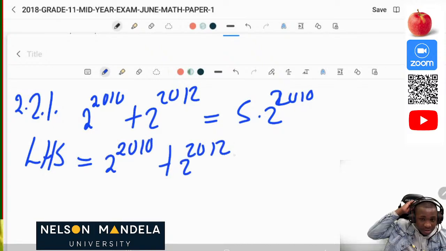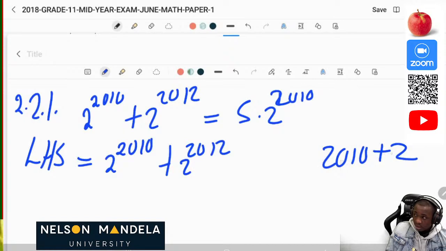So that was my first step. Then from there, now let's break 2012. We know that 2010 plus 2 is the same as 2012. So since these two give us the 2012, we break that down.